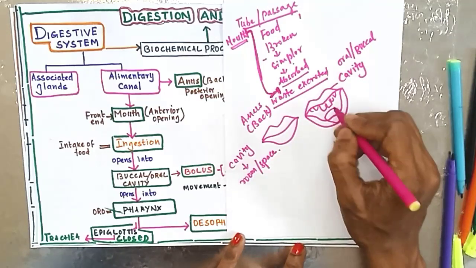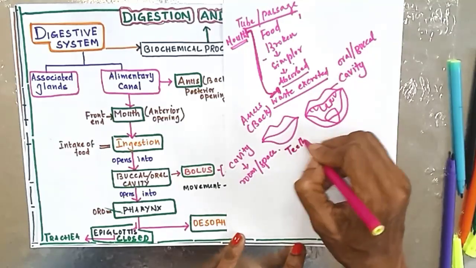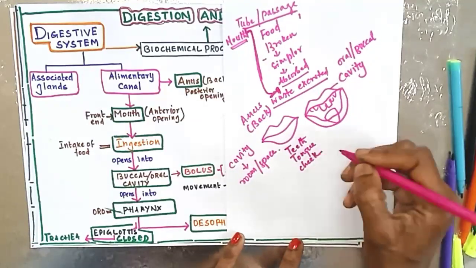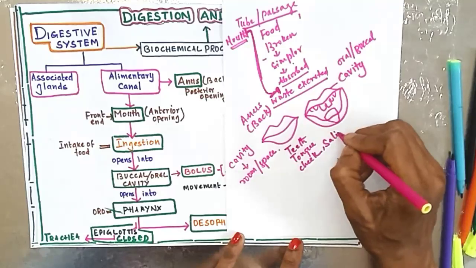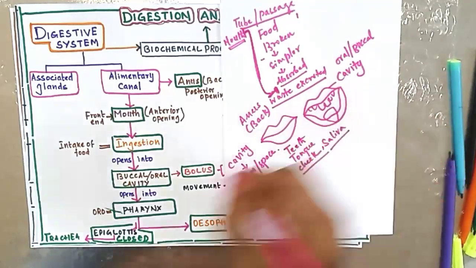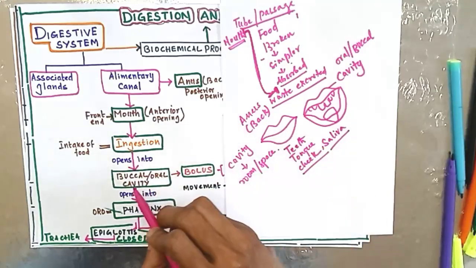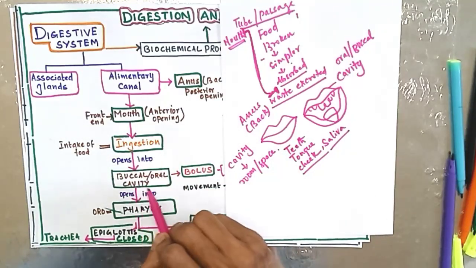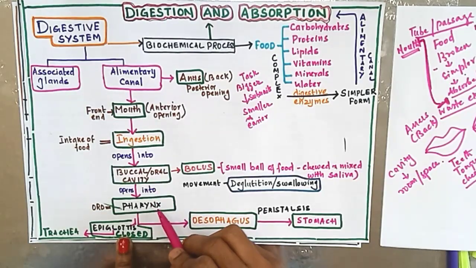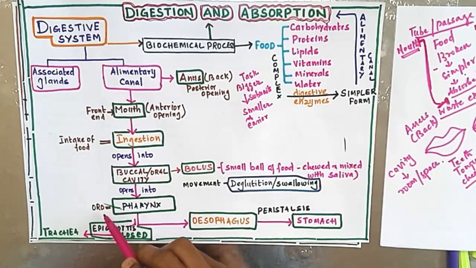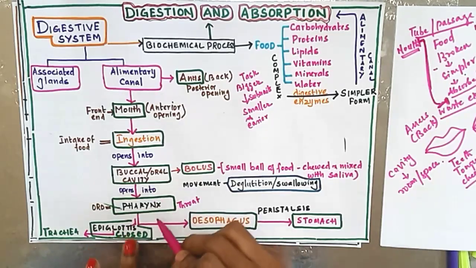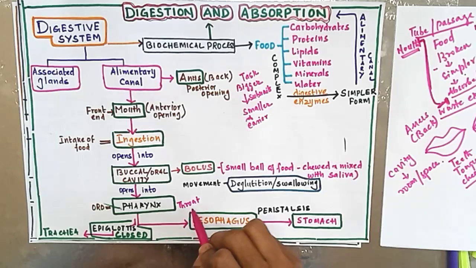Inside that you can see teeth, tongue, your cheek muscles and saliva. You can observe this by yourself in the mirror. So when you open your mouth, it leads into a place called the buccal cavity or oral cavity. This oral cavity opens into the pharynx, to be particular, the oropharynx, that is the throat region.